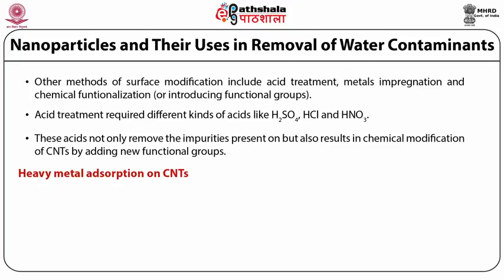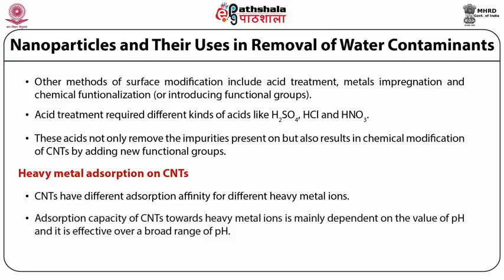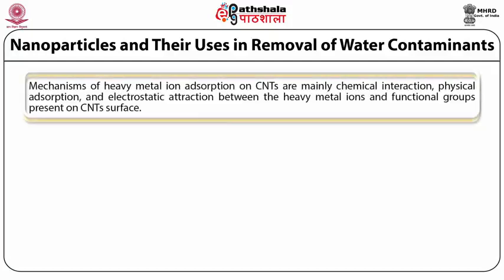Next is heavy metal adsorption on the carbon nanotubes. Carbon nanotubes have different adsorption affinity for different heavy metal ions, and the adsorption capacity of carbon nanotubes toward heavy metal ions mainly depends upon the pH value, and it is also effective over a broad range of pH. The mechanisms of heavy metal ion adsorption on CNT mainly involve chemical interaction, physical adsorption, and electrostatic attraction between the heavy metal ion and the functional groups present on the carbon nanotube surface.